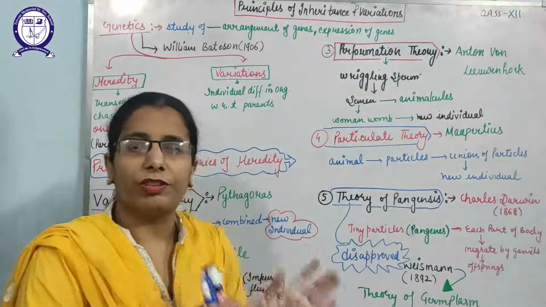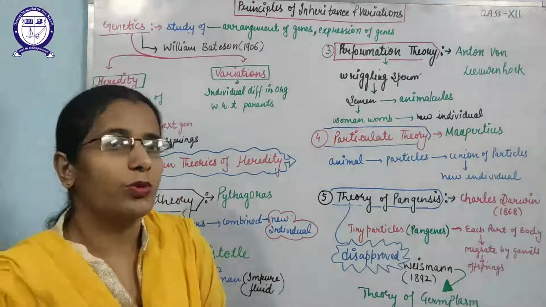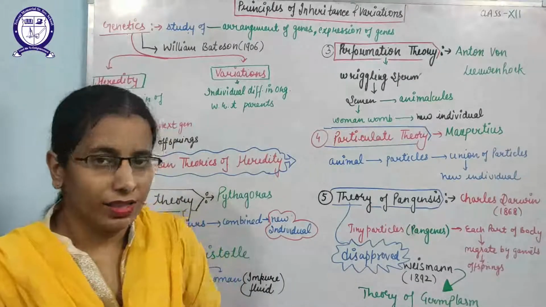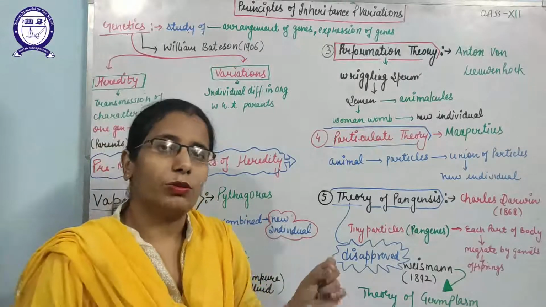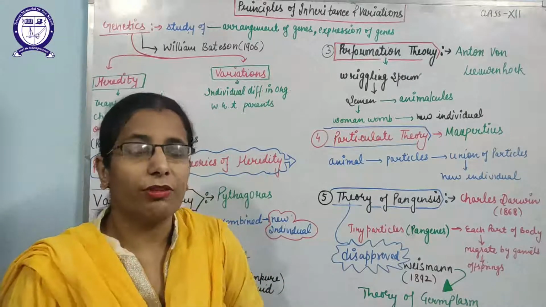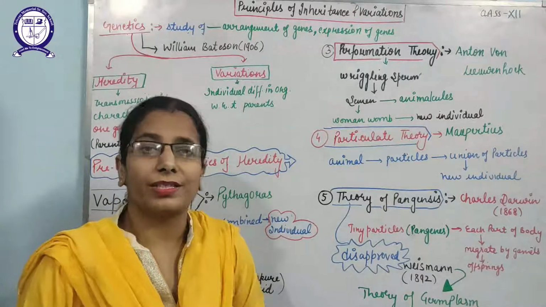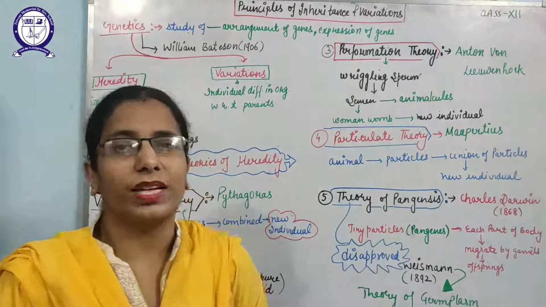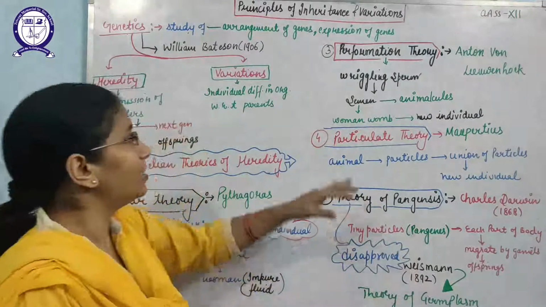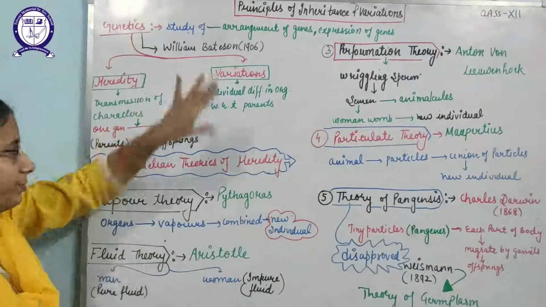Definitely there is a 50-50% contribution of chromosomes from both parents, but when these 50% and 50% combine, they produce new characters to some extent, and these new characters are the new variations for that organism. That is known as variation.